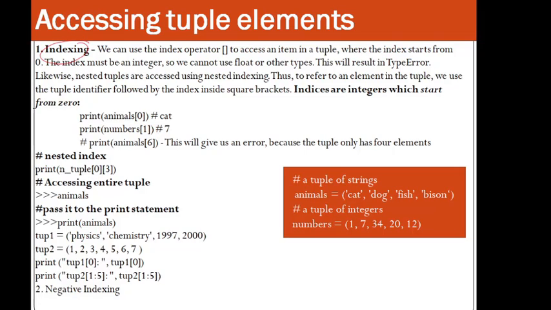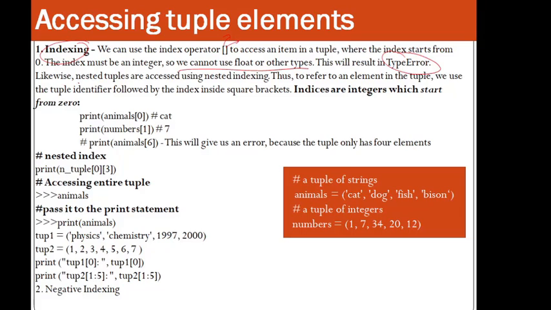We can use the index operator, written in square brackets, to access an element in a tuple, where the index starts from 0. The index must be an integer, so we cannot use float or other types. We have already seen this in the case of a list as well. This will result in a type error if you use a float as the index.